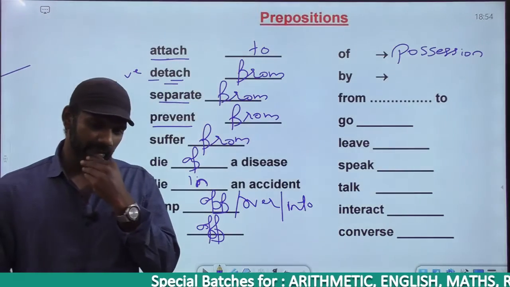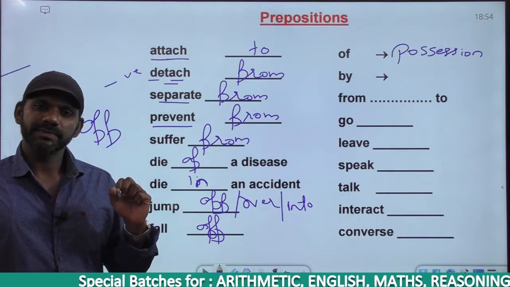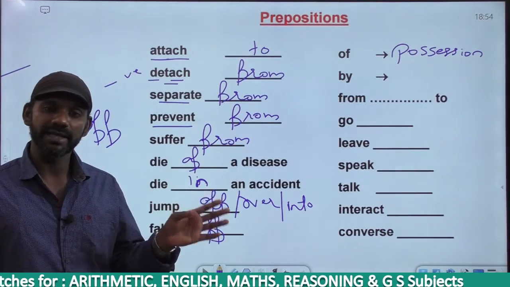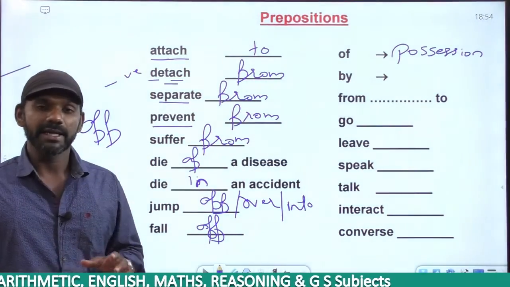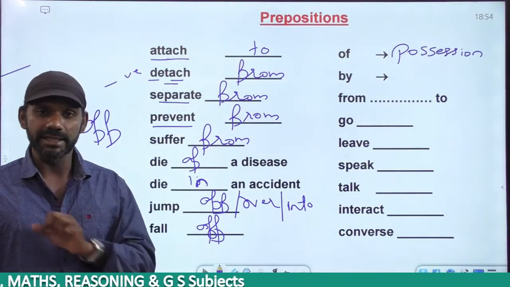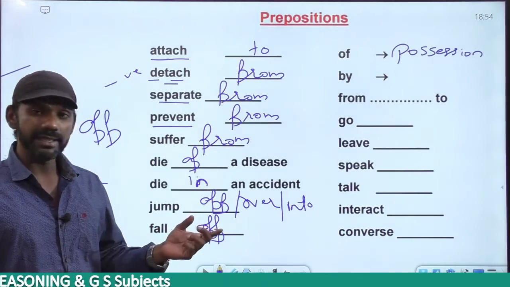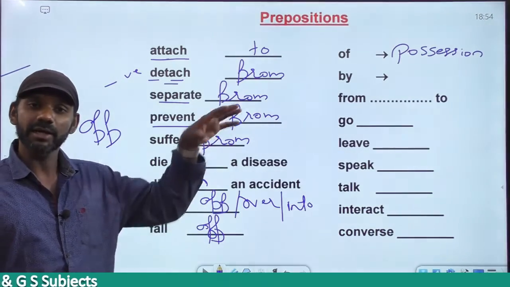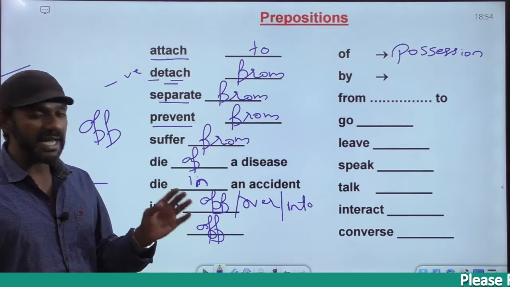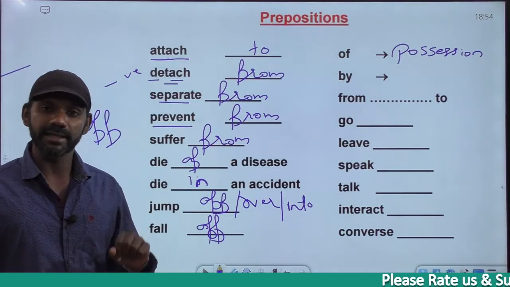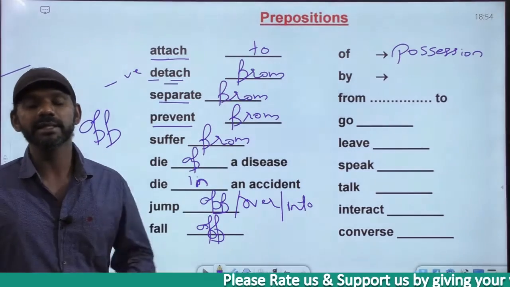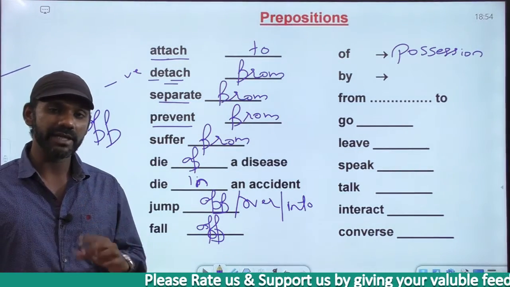If I say, the guest is seated, dash a chair, dash the dais. I said usually we say sit on a chair. When it's armchair, we use in. Right? The guest is seated on a chair on the dais. Fine. The guest is seated dash an armchair dash the dais. The guest is seated in an armchair on the dais. So understand the meaning of a statement, you can get the answer.